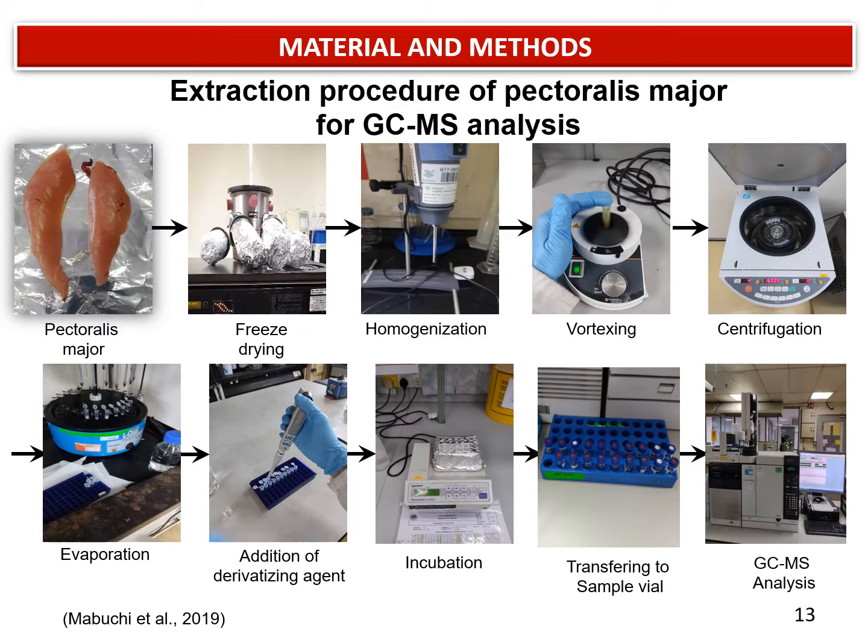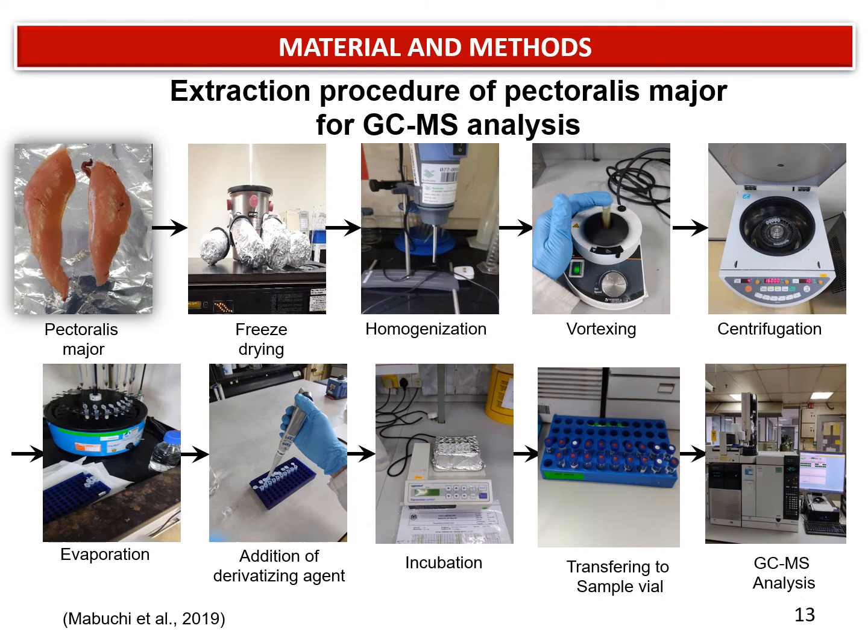This is the extraction procedure of pectoralis major muscle for GC-MS analysis. As I mentioned earlier, the sample will be freeze-dried before the analysis. The freeze-dried sample will be homogenized using a homogenizer, then subjected to centrifugation for separation, and the supernatant will be collected and evaporated using nitrogen gas.